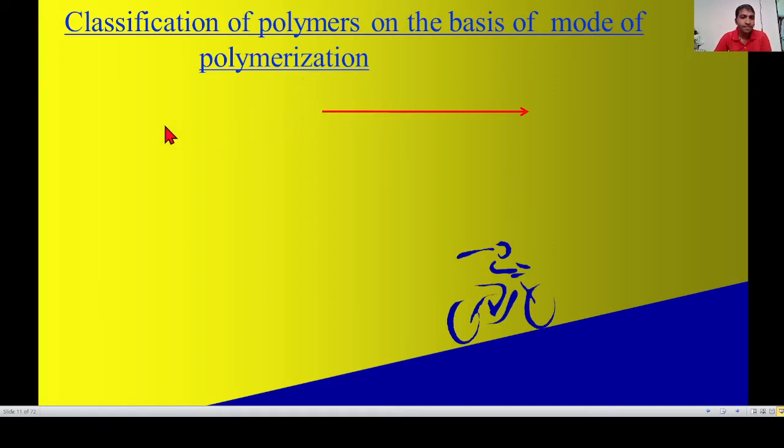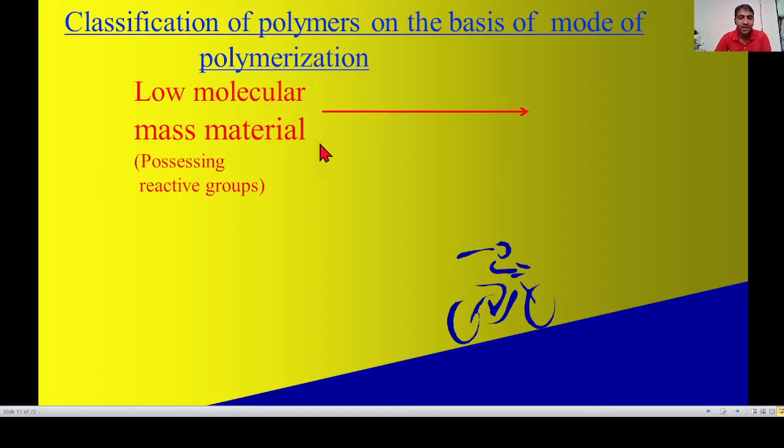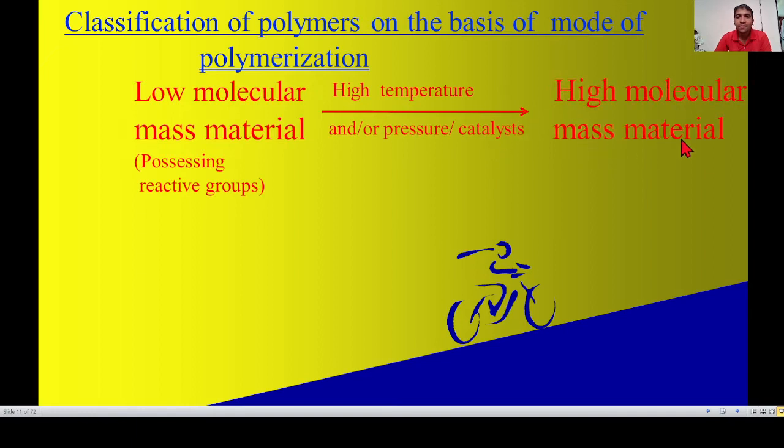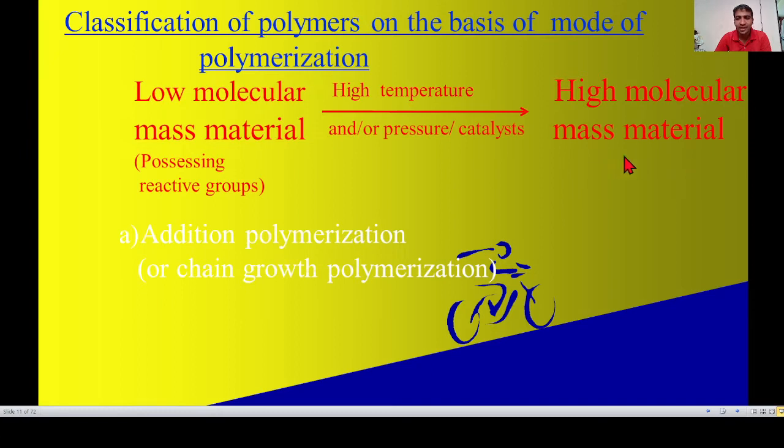There is a low molecular mass material possessing one or more reactive groups, that is the monomer, which on heating at high temperature, under pressure or in the presence of a catalyst, reacts to form a high molecular mass material.